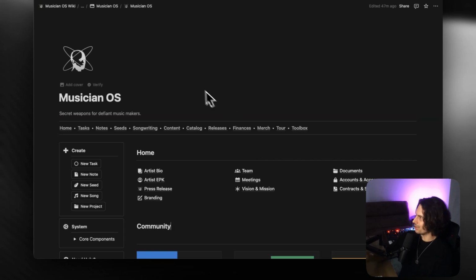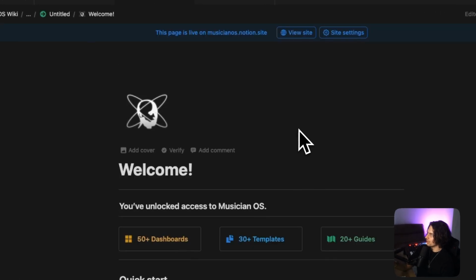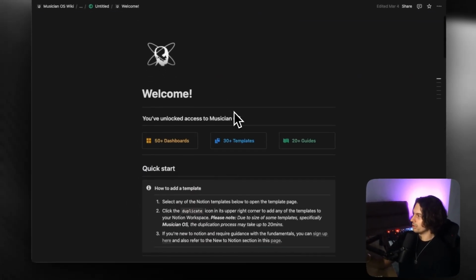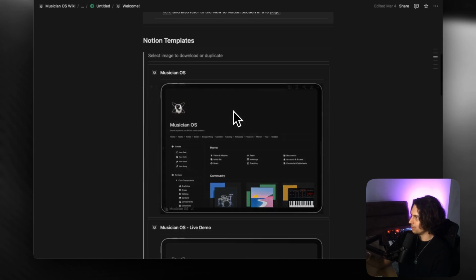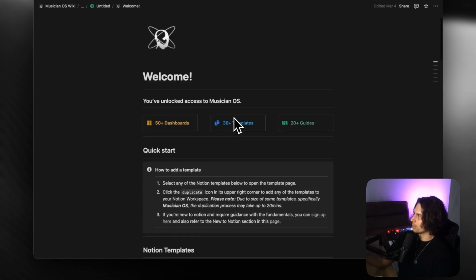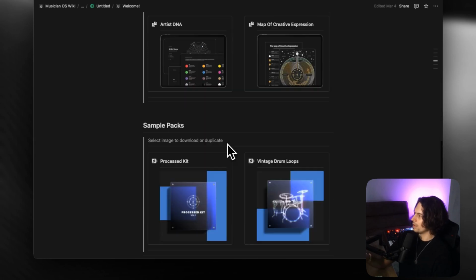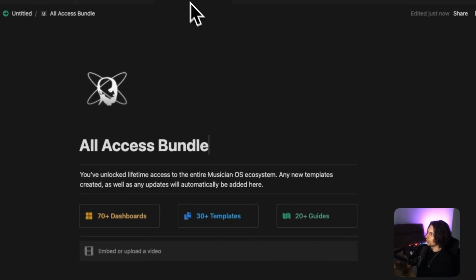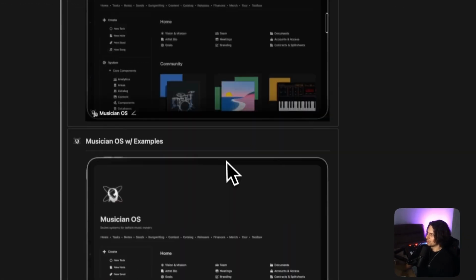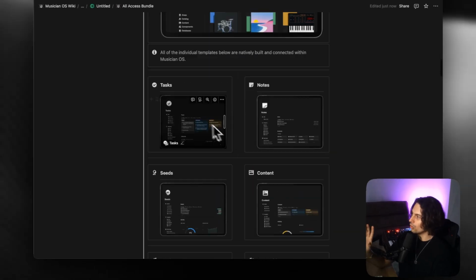Alright, so this is the Musician OS template, but before we dive into this, I just want to go through a little bit of housekeeping around the different options. So the first is that you've come in and you've just bought the Musician OS template itself, and here, this is the welcome page that you will see. There's the Musician OS template, there's a live demo, and there's a lot of other freebies. If you've bought the All Access bundle, you're going to see Musician OS, the live demo, but you're also going to see the individual templates.